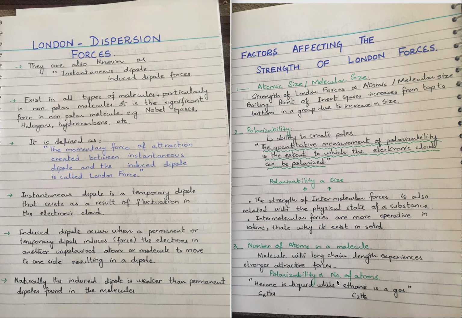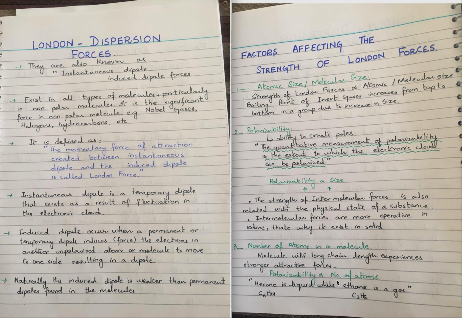Halogens are non-polar, and the only force which exists in non-polar halogens, fluorine, chlorine, bromine, iodine, is London dispersion forces. And now you will relate the factors of London dispersion forces, polarizability and atomic size, with it. As you know, the size of iodine is greater, so polarizability will be higher and London forces will be stronger. That's why it exists in the solid state.